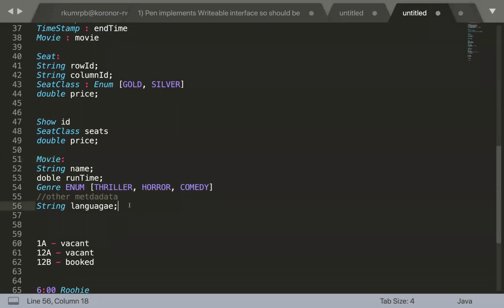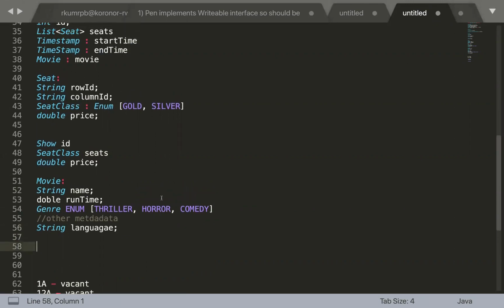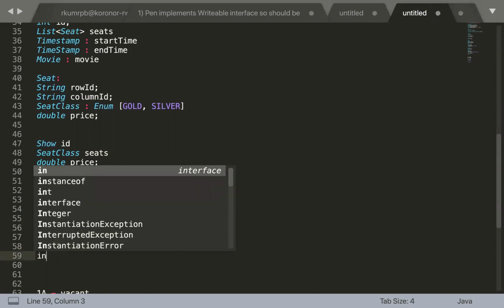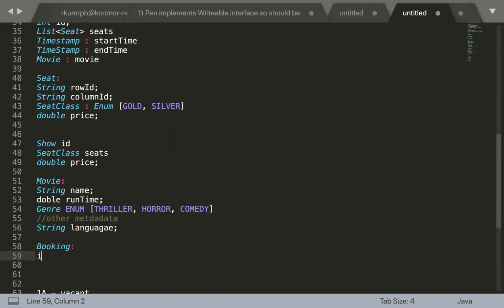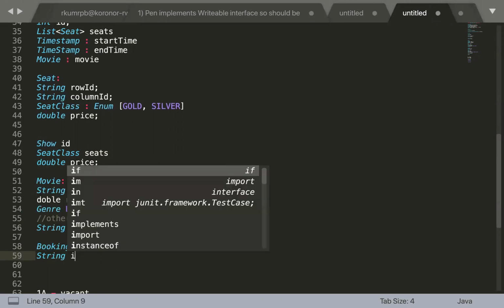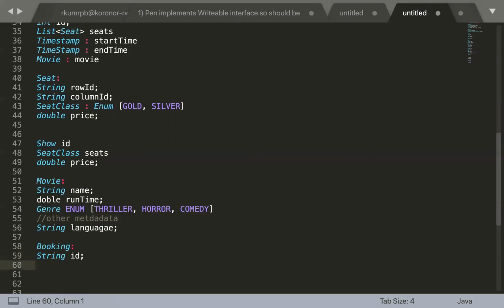Okay, and then other metadata related to the movie. Have we missed any of the entities? One of the entities, right? Probably the booking. Booking is one of the entities which is going to have a booking ID.